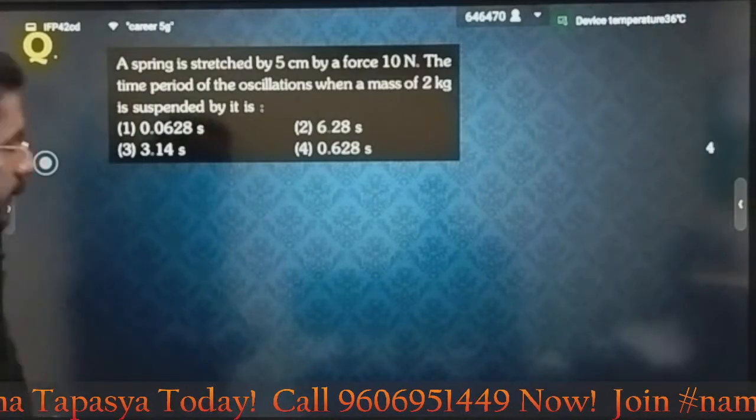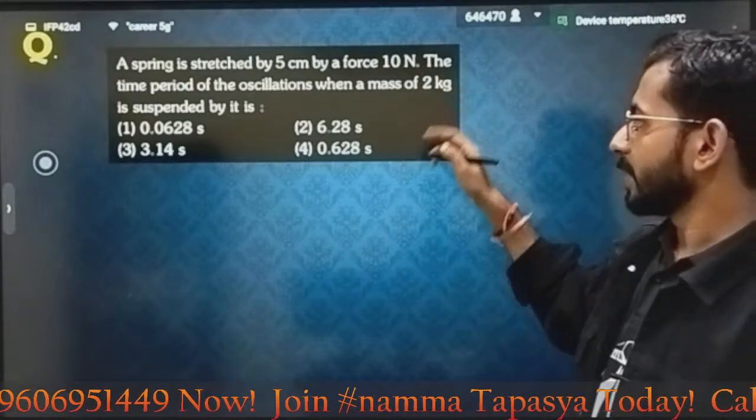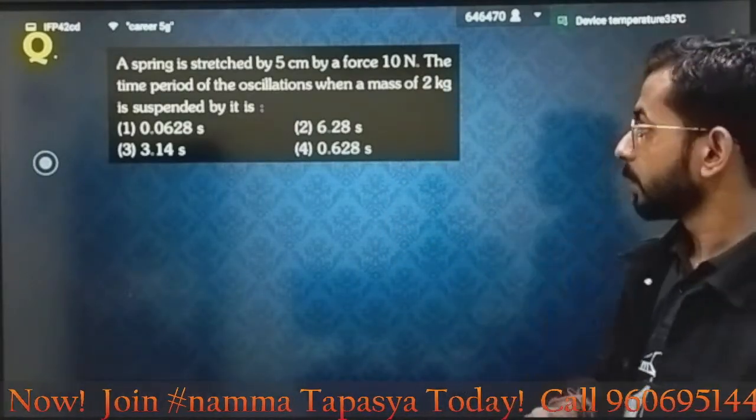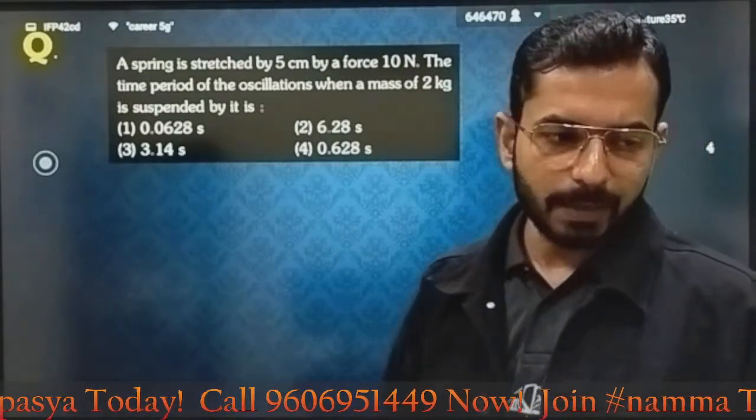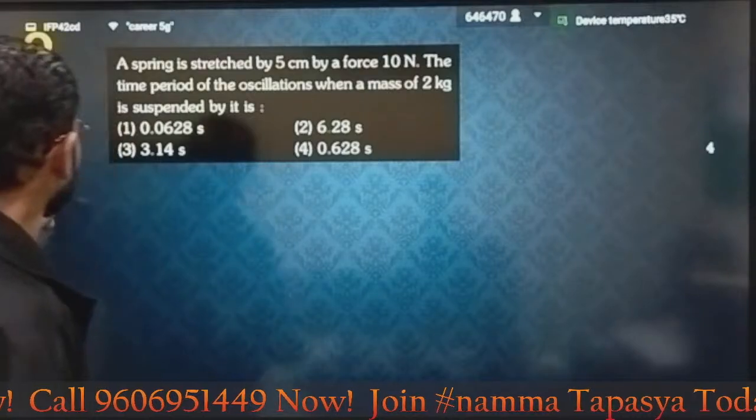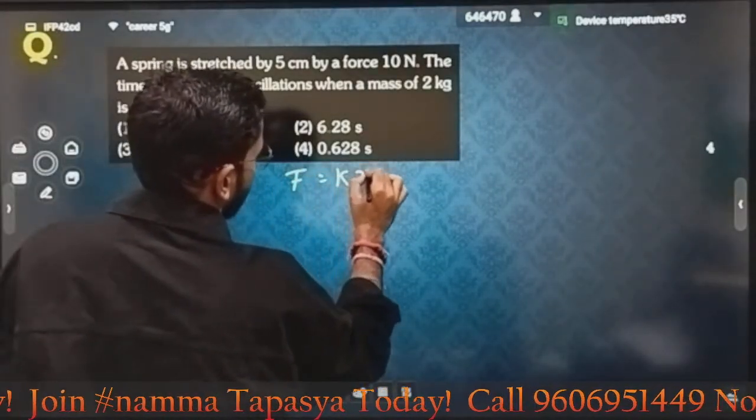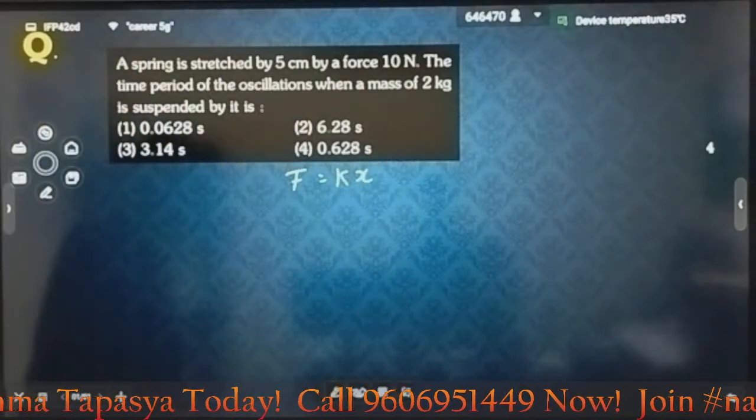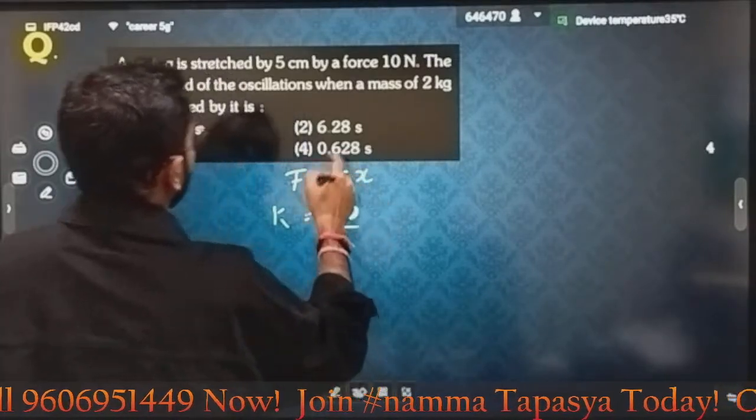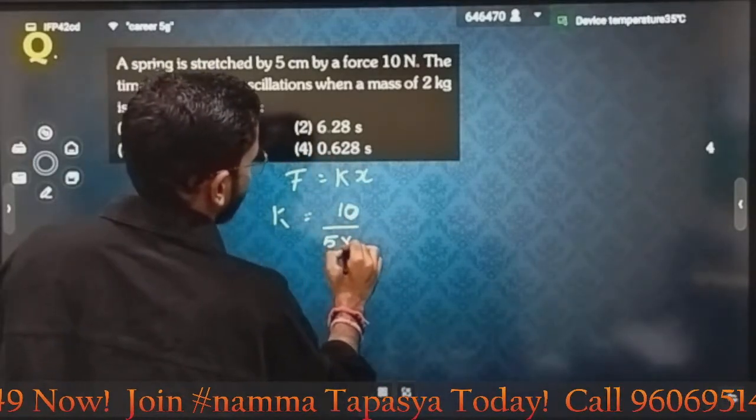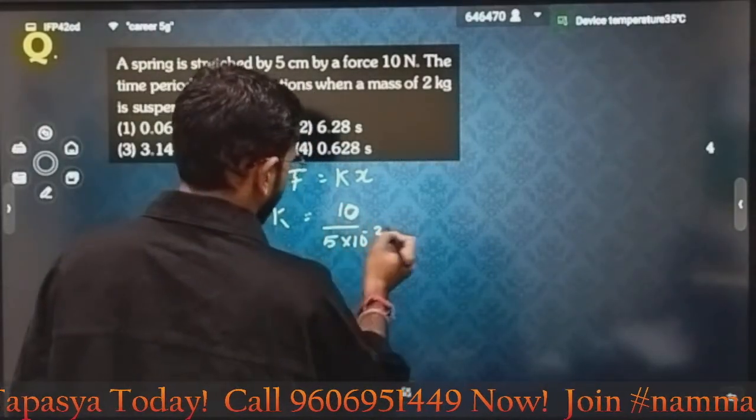Now the next one. The string is stretched by 5 centimeter by a force of 10 Newton. How much force are you applying? 10 Newton. You have to tell the time period of the oscillations when a mass of 2 kg is suspended by it. So firstly, force is given, displacement is given. Can you calculate k? Yes, I can calculate. Force is equal to k into x. So k will be written as force, that is 10 Newton, divided by x. x is 5 into 10 power minus 2. That will be equal to whatever value you have.